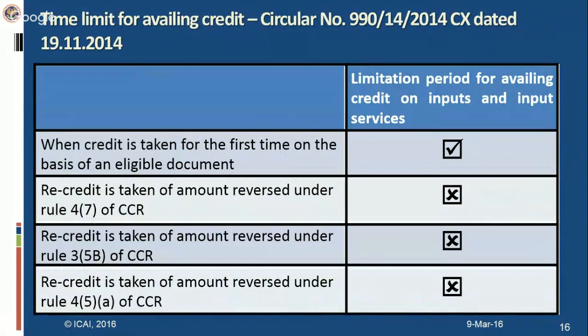Now, there is also a clarification. As we all know, circulars are for clarification purposes only, issued by CBEC regarding this time limit.